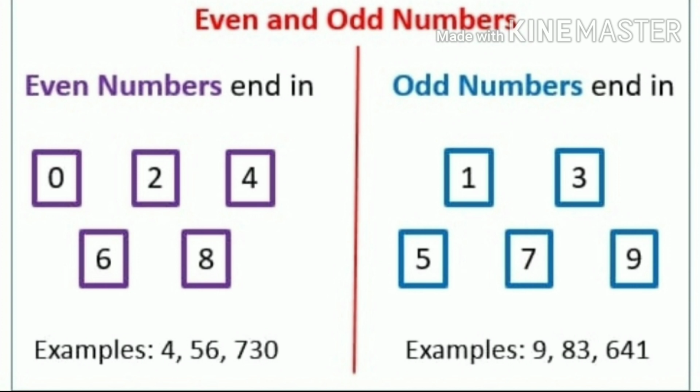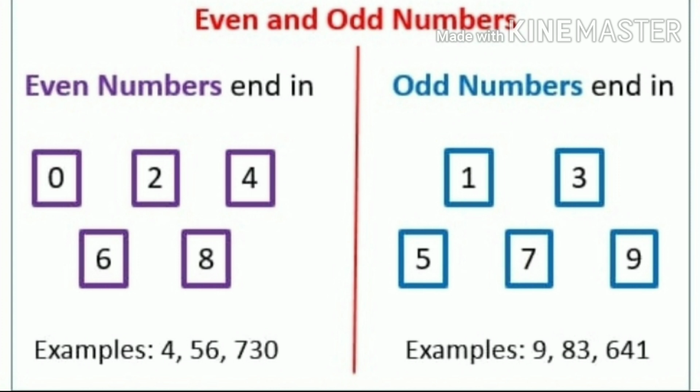There are some examples. Examples: 4, 56, that is 6 in the ones column, so it is an even number. As we know, if the number in the ones column is 2, 4, 6, 8, then it is an even number, and if the number in the ones column is 1, 3, 5, 7, 9, then it is an odd number. Now we can see some examples given over here.